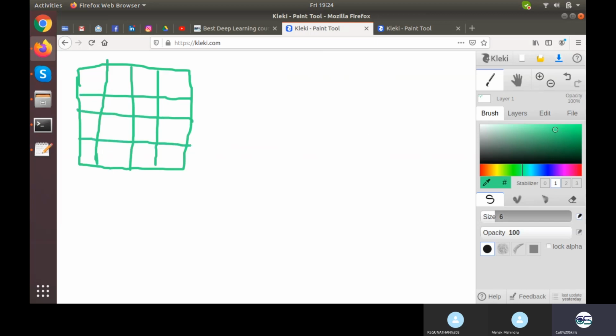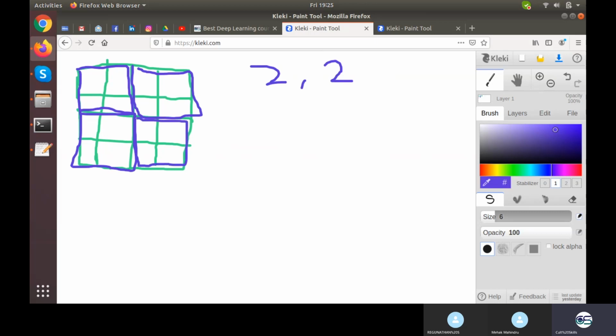Now what pooling will be doing is, suppose the pool size is 2 by 2. The kernel also has values, the image also has values, but the pool only has a size. So pool size is basically distributing this image into 2 by 2 windows. Now either the maximum, the minimum, the average, the sum or the multiplication of this entire window would be taken.